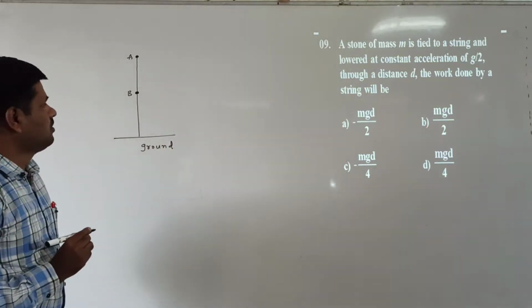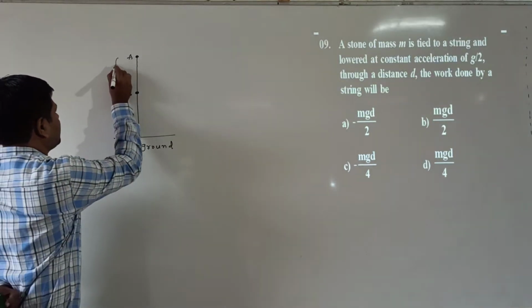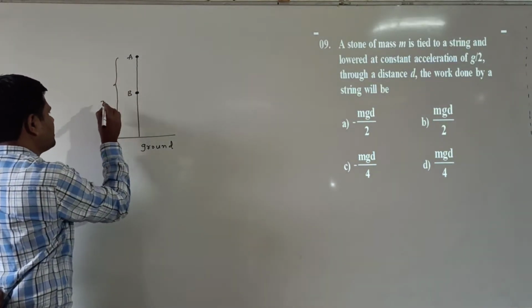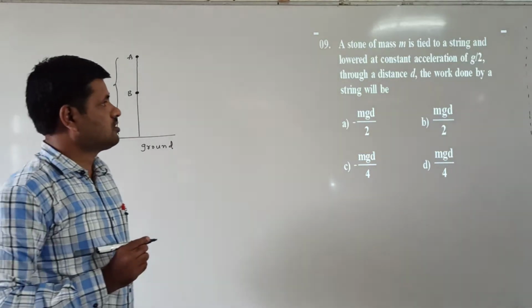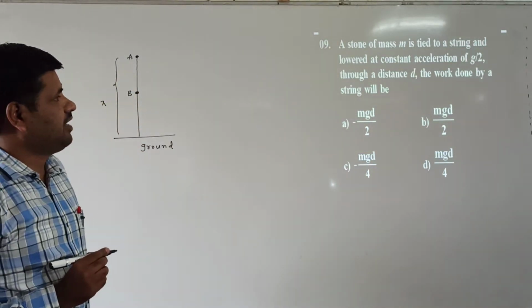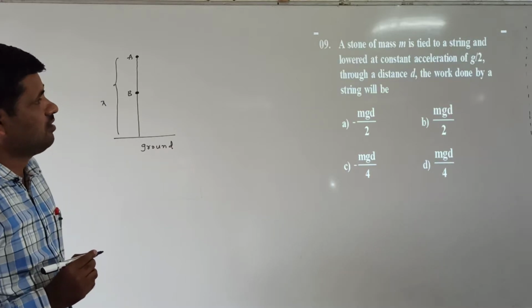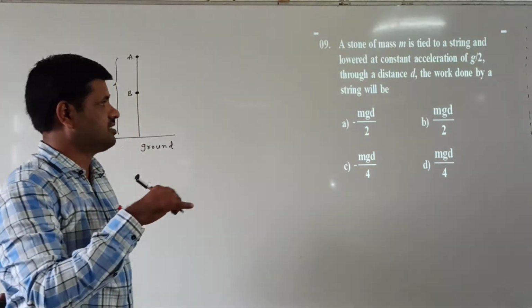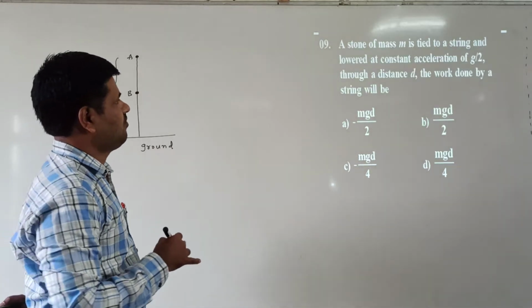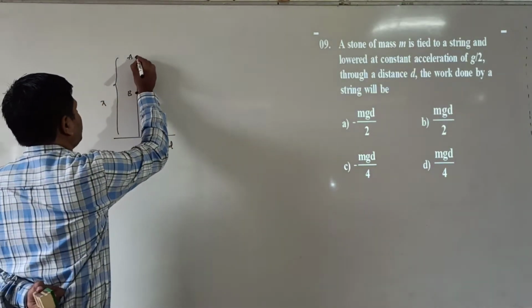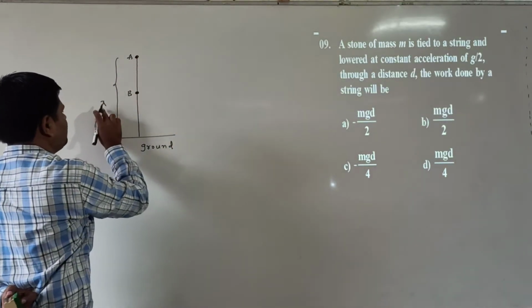Now, from the ground, suppose point A is at a distance x. A stone of mass m is tied to a string and lowered at a constant acceleration. It is coming down with g by 2. Here is the stone, and this is the x distance.